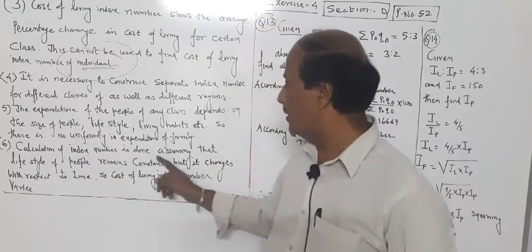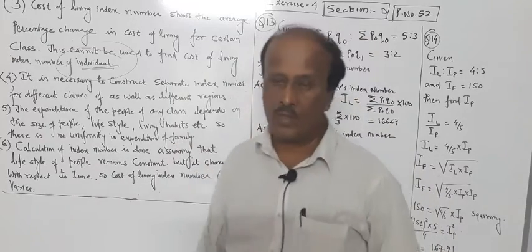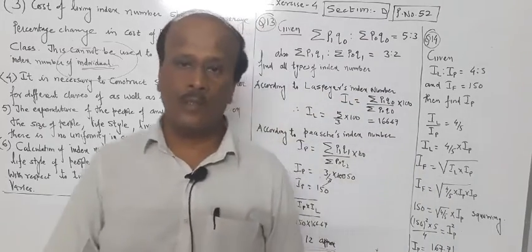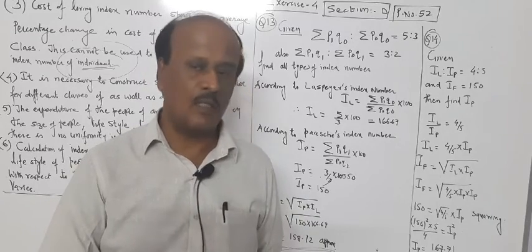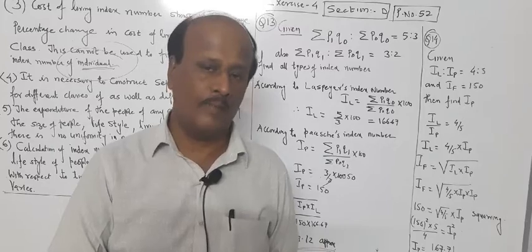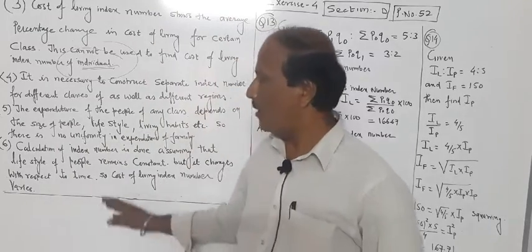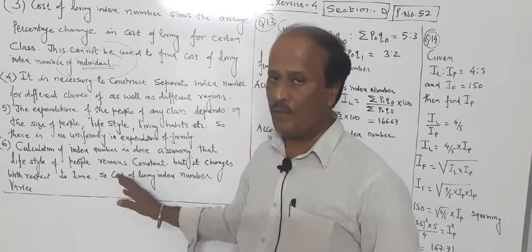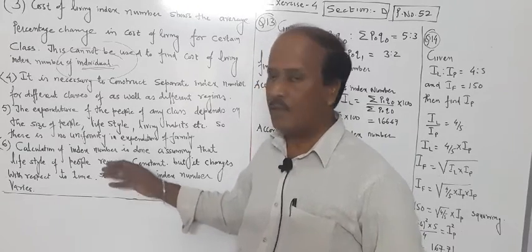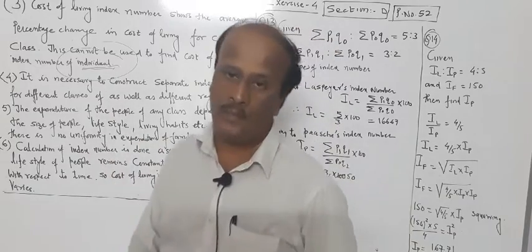Calculation of the index number is done assuming that the lifestyle of people remains constant, but it is not necessary. For example, the living standard of any family or people in 2014 and 2017 can vary. So the cost of living index number may not be constant. You have to update this quantity every now and then. So 6 limitations are there.